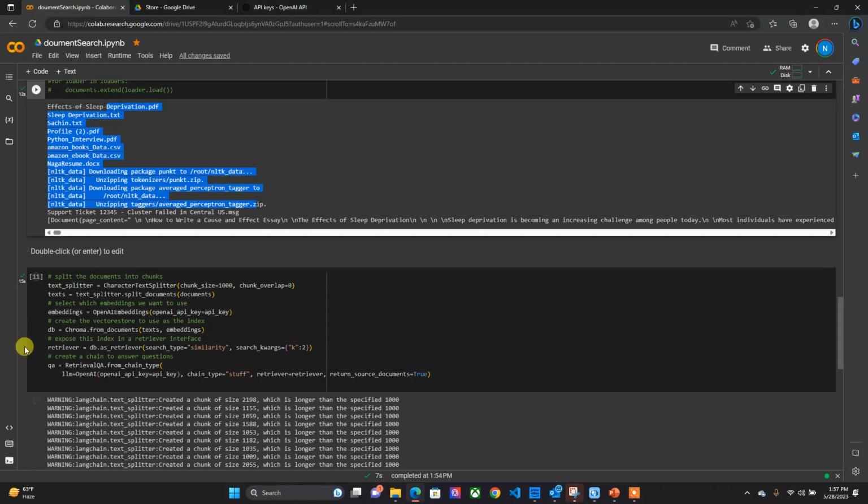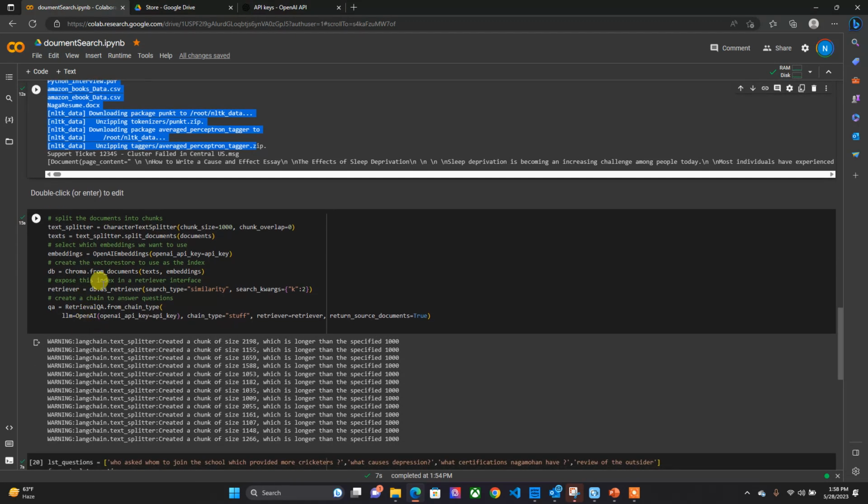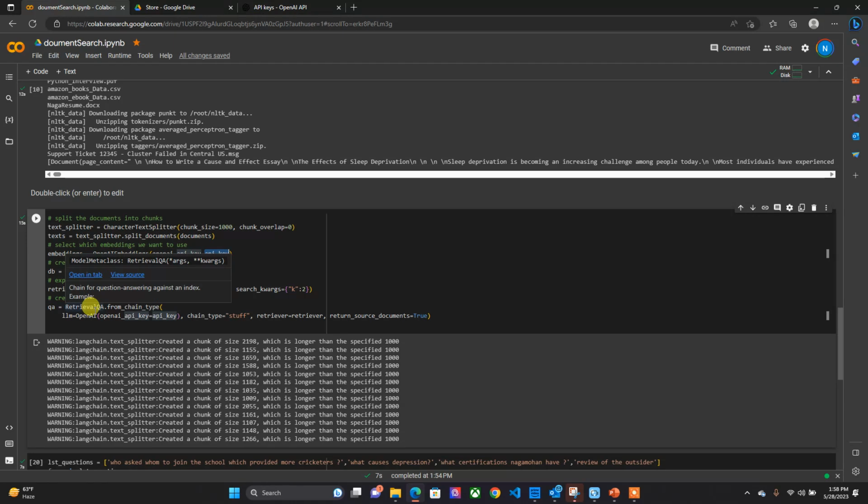Here I'm using the text splitter, which is the character text splitter, and I'm mentioning the chunk size as 1000 for leveraging the embeddings. Then we create the embeddings using the OpenAI embedding, and this is the OpenAI API key. We need to pass our API key. We pass our API key for two things. One is for OpenAI embedding, and then for the large language model for retrieval, where it does a similarity search on top of this vector store.